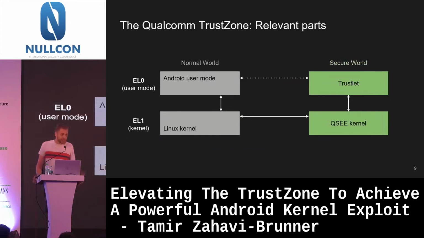Basically, we have this higher privileged operating system. I gave the example of DRM. We want to play encrypted media, but the encrypted media would still be in the Android user mode process, so it needs an API to communicate with the DRM code. This communication goes over multiple layers, as shown here. It's good to remember some terms here. For example, the user mode process on the TrustZone side is called the trustlet, so I'm going to use this word a lot.